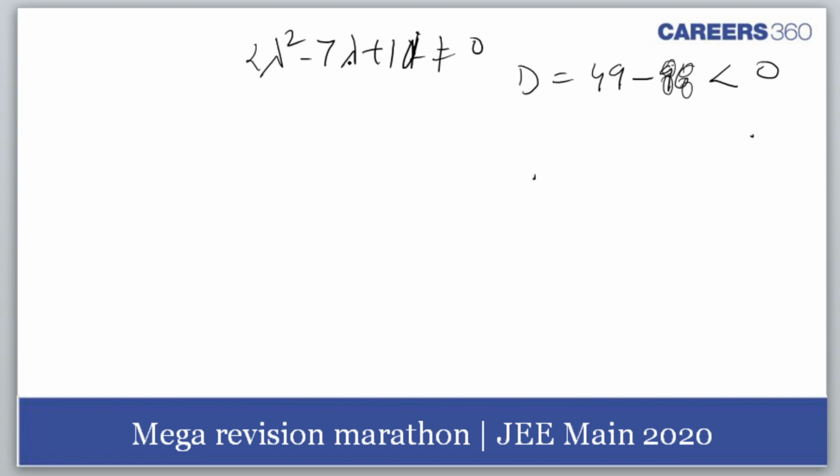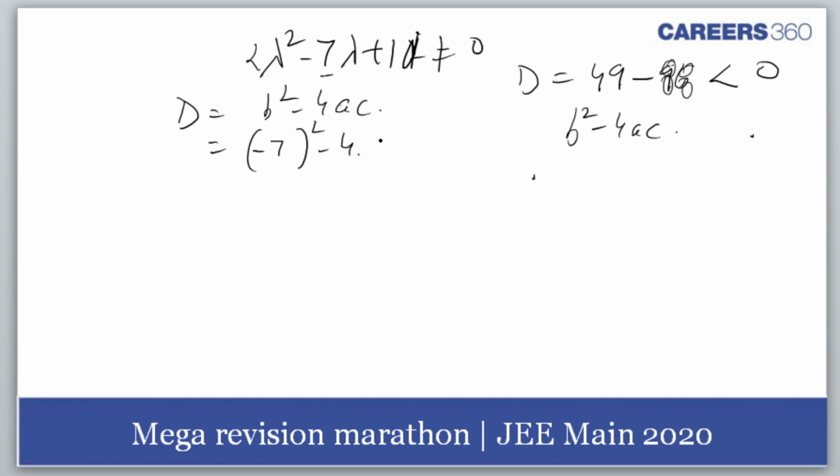Determinant is b square minus 4ac. So b is minus 7 whole square minus 4 into 2 into 11.